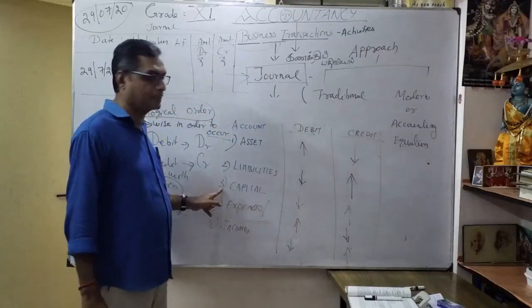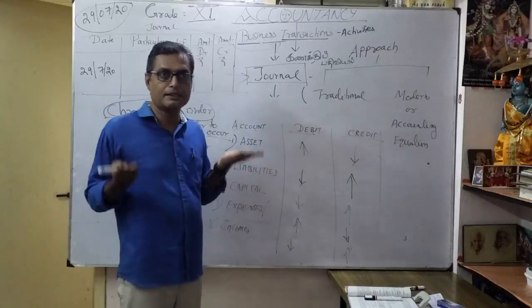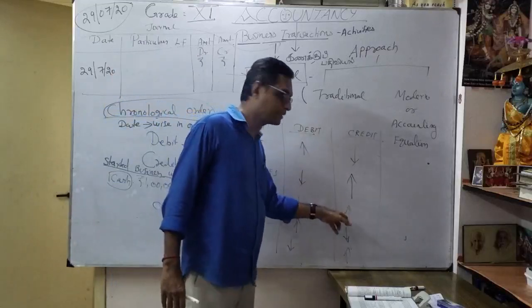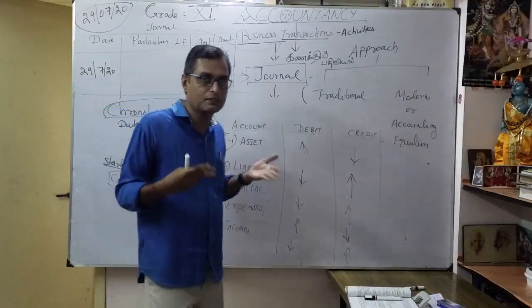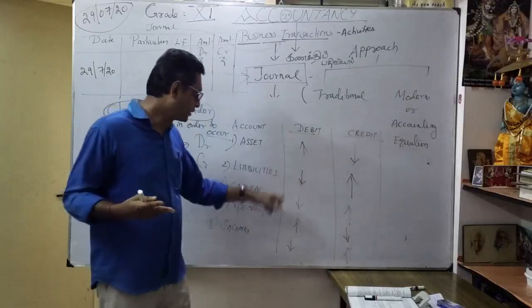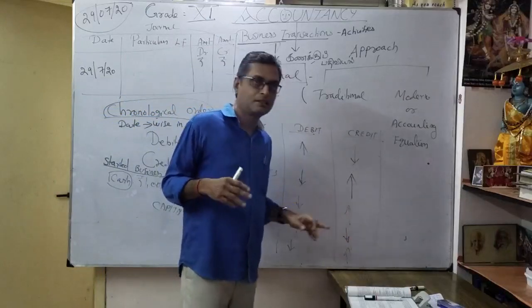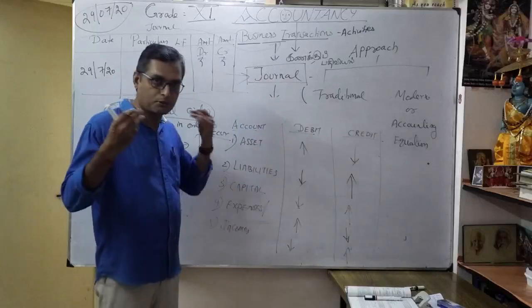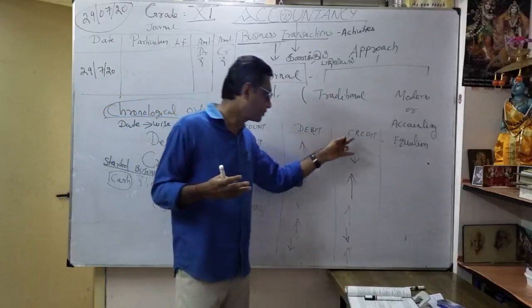Similarly, as for capital, when my capital decreases, I want to show it under debit. When my capital increases, I want to show it under credit. Understood? Thereafter, my expenses: I am spending more money for the company, more expenses, so I want to show debit. Less expenses, I want to show credit. Similarly, if my income decreases, I want to show debit. When my income increases, I want to show credit.